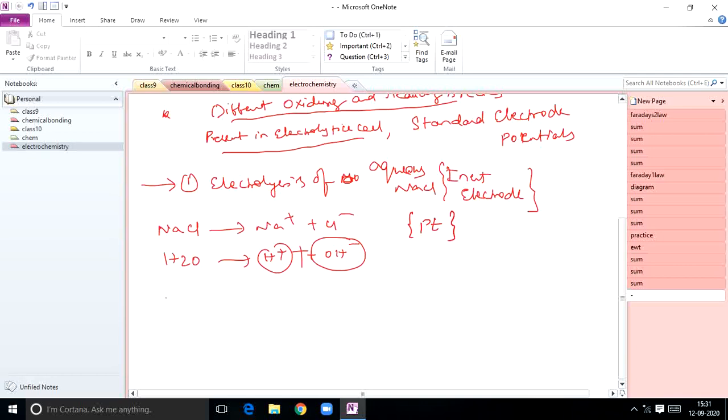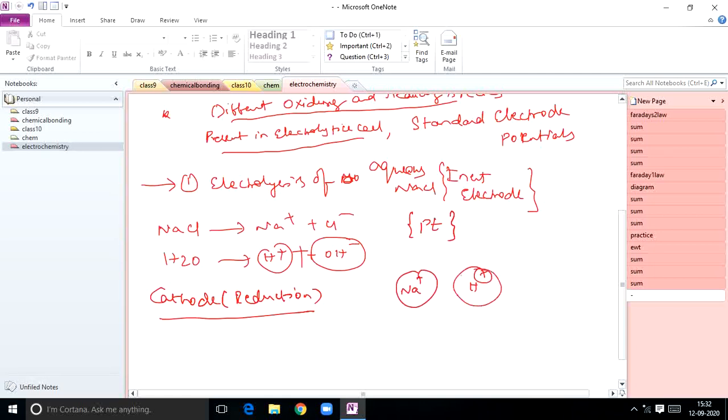The question is which cation gets deposited at the cathode. You already know that reduction takes place at the cathode. Now the competition arises between two different ions, Na+ and H+. Which one will get deposited first?